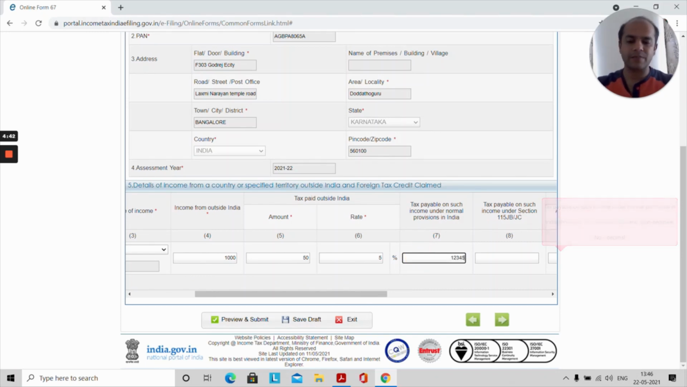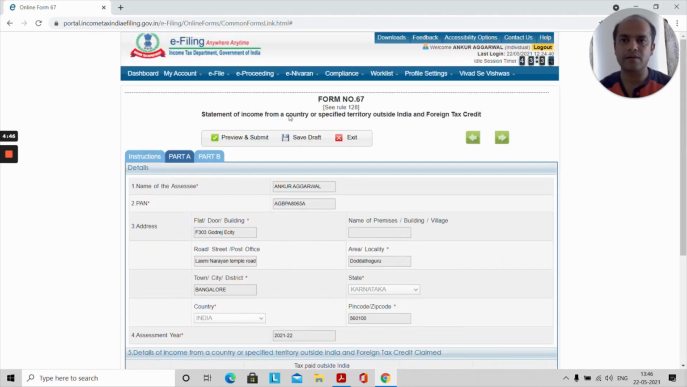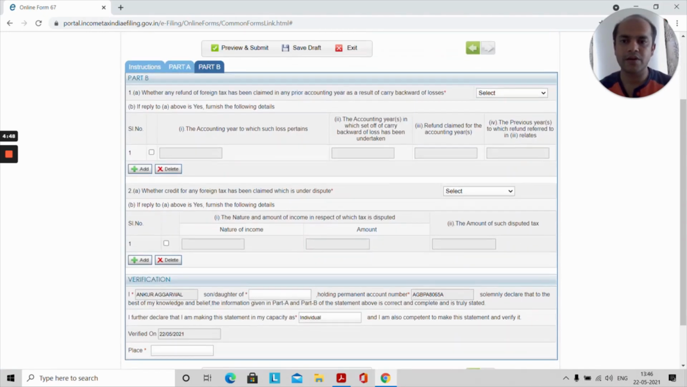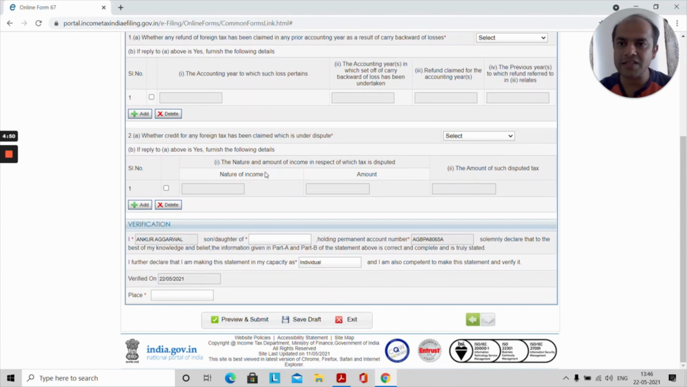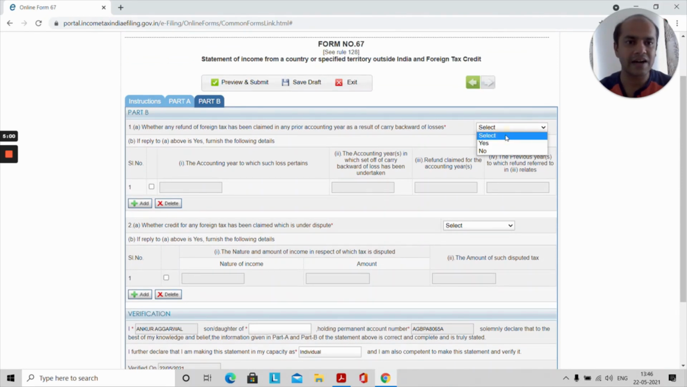I'm just typing in some numbers. Okay, here it should ask for the document, right? So it will ask for which year it is pertaining to. So you input all these things. This is a very important thing. It says that, are you claiming any refunds? Most of the people are not, so they'll claim no. If you are claiming, then you claim yes, and you fill in this form.